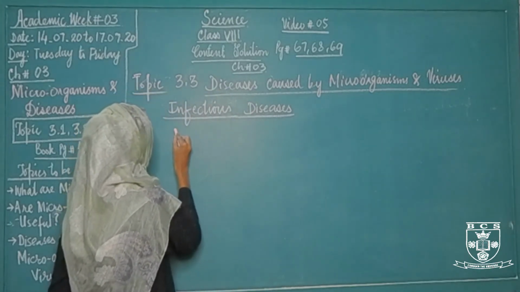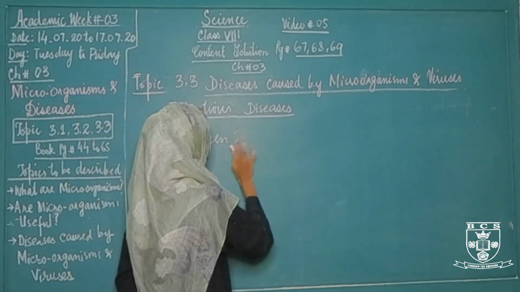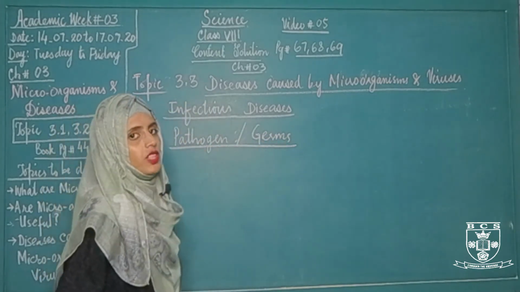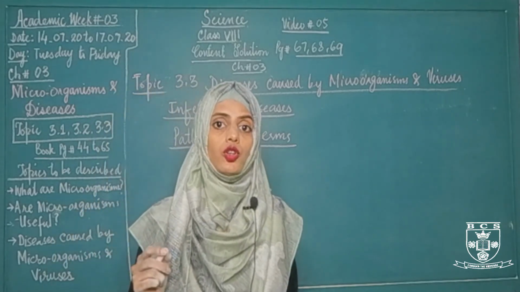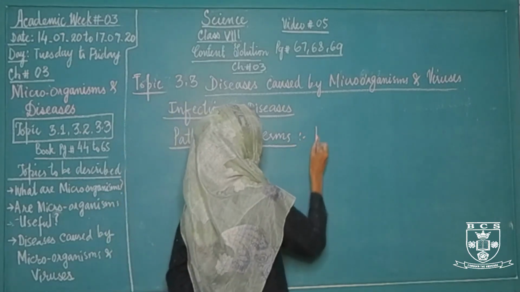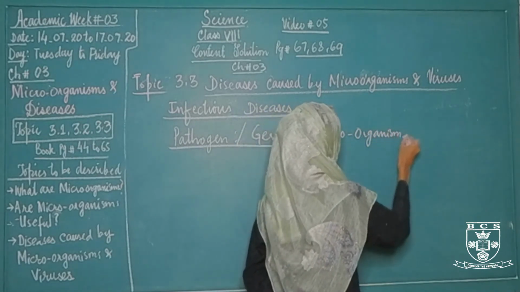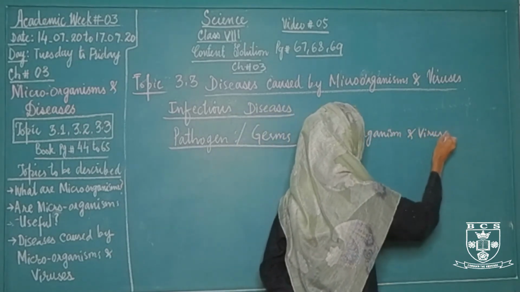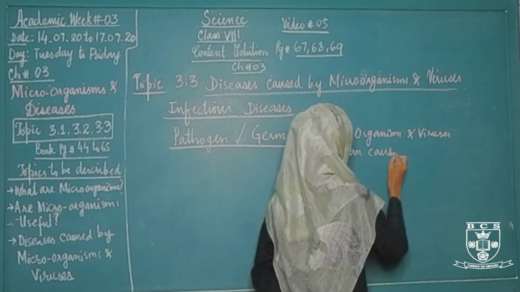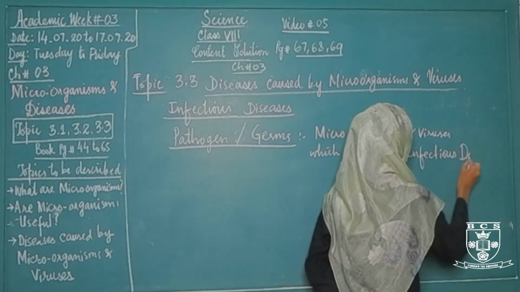Next is pathogens or germs. What are pathogens or germs? Pathogens or germs are those microorganisms and viruses which can cause diseases. Microorganisms and viruses which can cause infectious diseases.